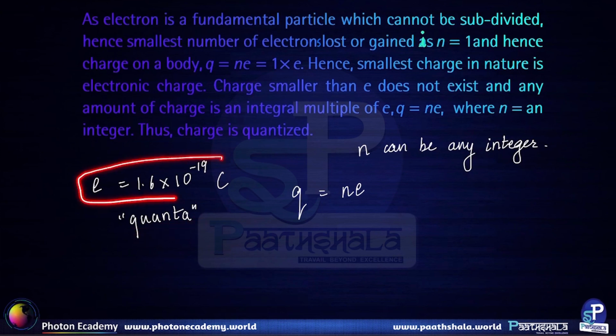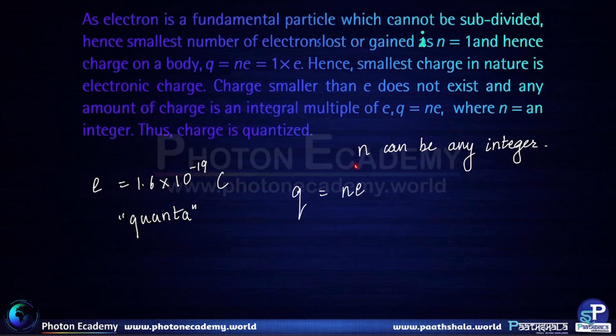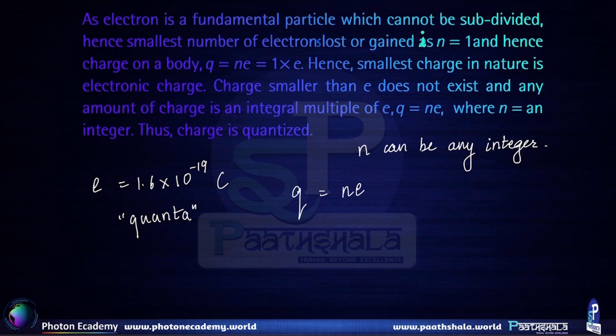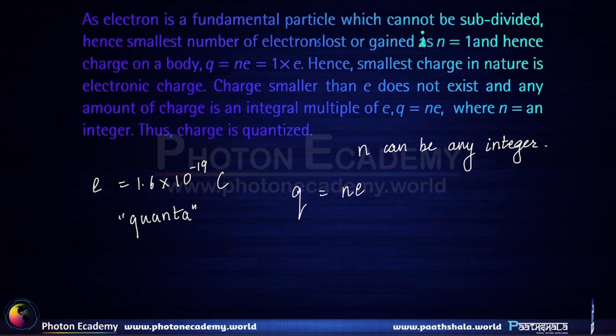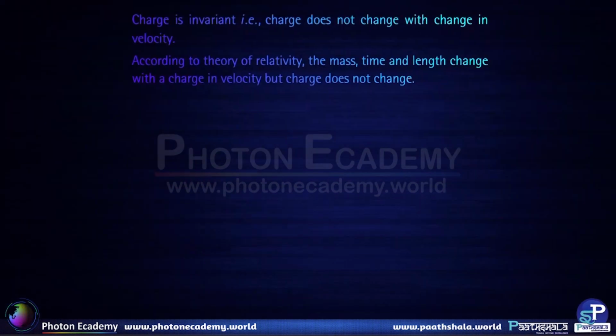Charge is quantized, okay? And the quanta of charge, which is the fundamental quantity of charge, is the electronic charge, 1.6 into 10 raised to minus 19 coulombs. So n can be an integer and the charge on any body is an integral multiple of the fundamental quanta of charge. So the charge on a body can be 1e, 2e, 3e, 4e, minus 1e, 0e, that is all allowed. 0 is also allowed, minus 1 is also allowed, okay? However, it has to be a fundamental multiple of the integral charge. If it is not, then that quantity of charge cannot exist on a body.